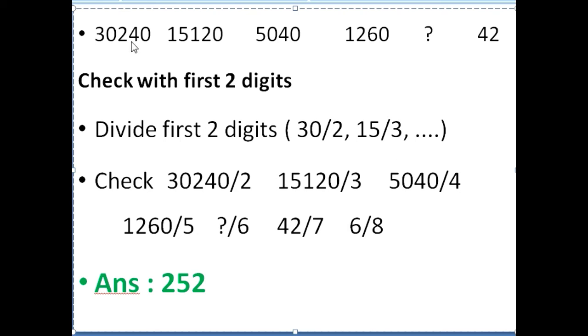First two you have by seeing 30, 15, 5. This is the logic: 30 by 2, 15 by 3. Again what will be the answer? Again it is reducing. You try with 4, 4, 5, 6, 7. This is the thing. So the answer here is 252. Right.